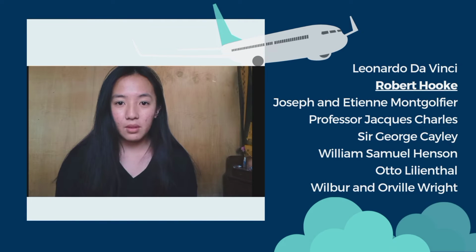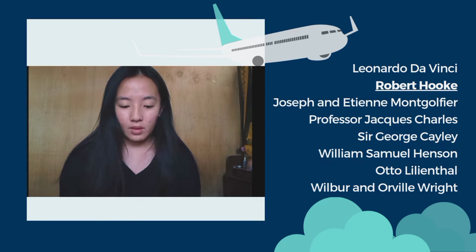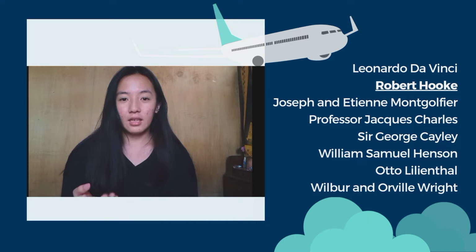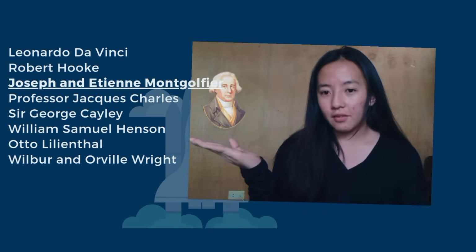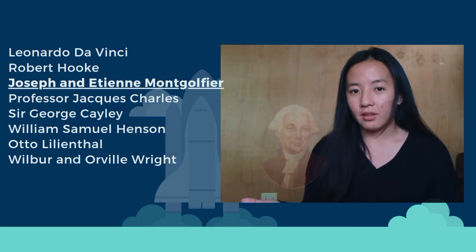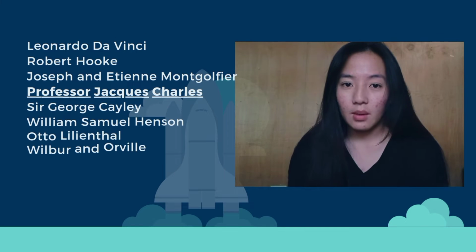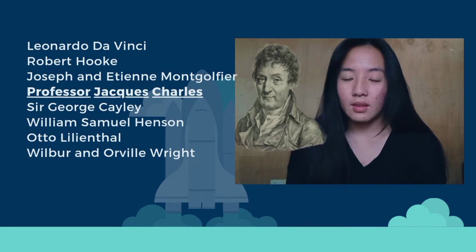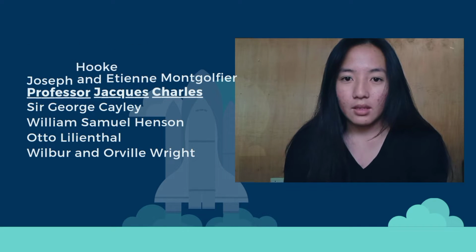The second person to contribute to the development of flight is Robert Hooke. Robert Hooke didn't agree with the idea of da Vinci. He concluded that the human body doesn't have enough strength to power flying machines. Joseph-Michel and Jacques-Étienne Montgolfier built a balloon that was 33 feet, made with silk and lined with paper, and launched it. It flew for 23 minutes. After 10 days, Professor Jacques Charles launched the first hydrogen balloon on August 27, 1783.